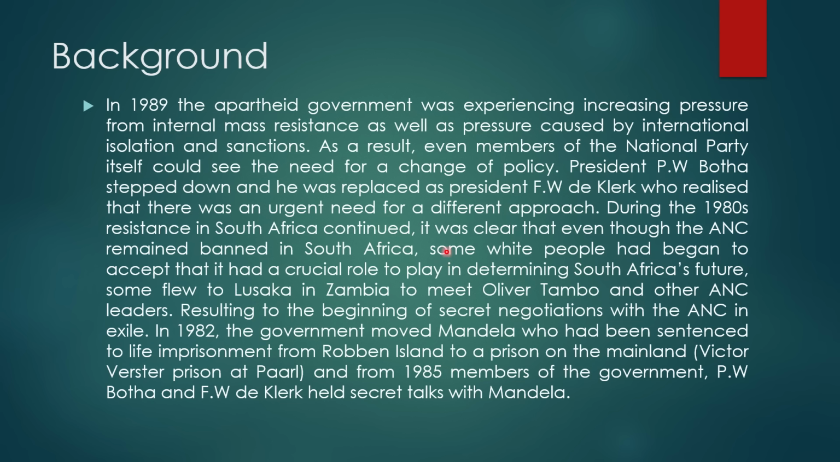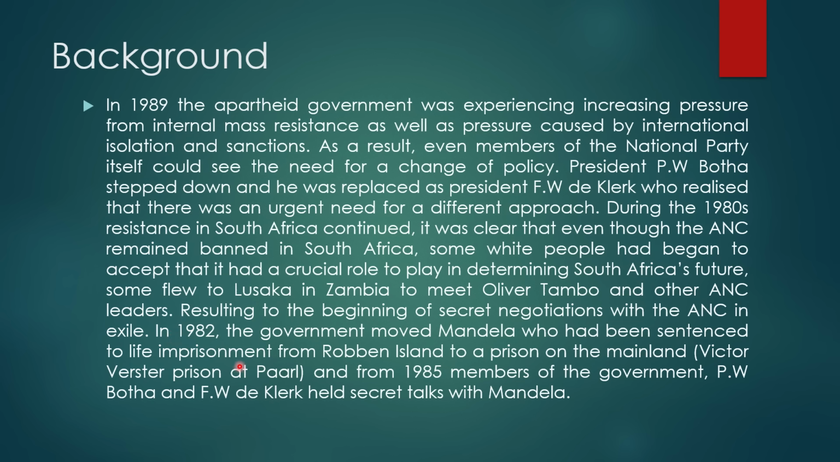As a result, some white people began to fly to Lusaka in Zambia to meet Oliver Tambo and other ANC leaders, resulting in the beginning of secret negotiations with the ANC in exile. That was the beginning of these negotiations, or the talks about talks.